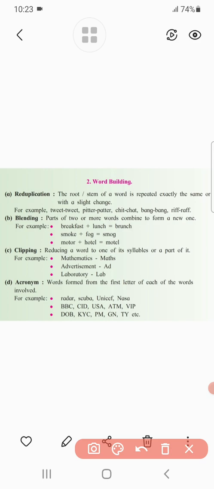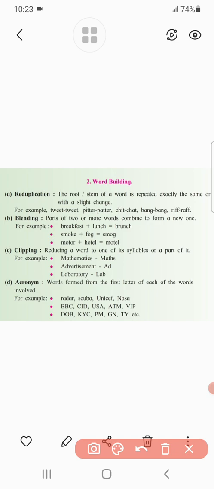Similarly, for the second, we take two words, smoke and fog, and by combining them we can form the new word smog. Similarly, the third example: motor plus hotel. By combining these two words we get motel. In this way we can form new words.